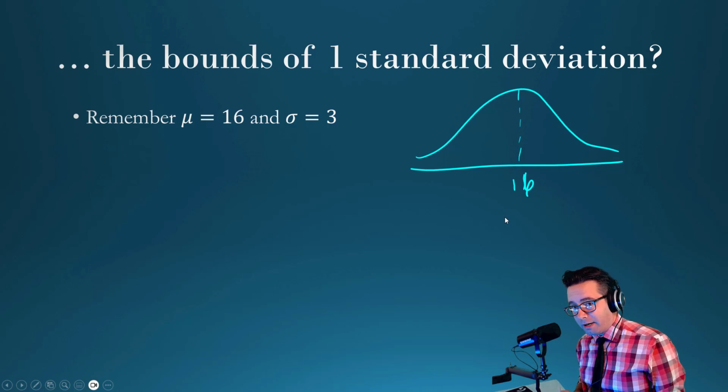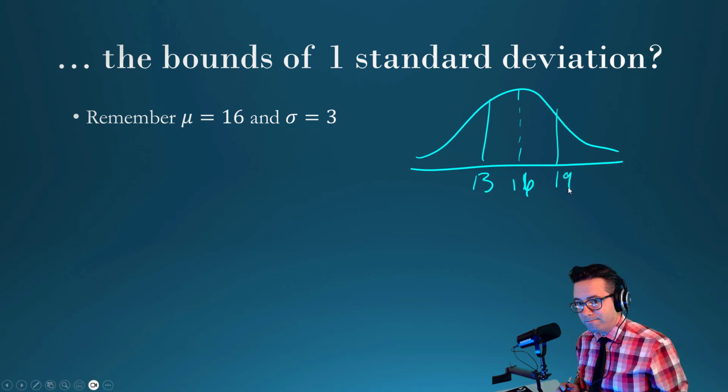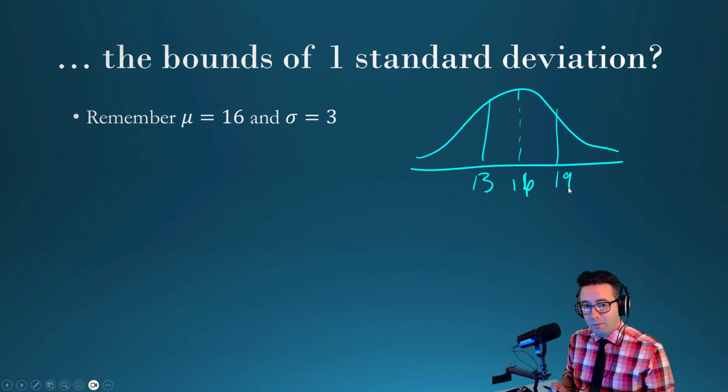We don't need R to calculate this. It's just one standard deviation away. So the lower one is 16 minus 3, which is 13. And the upper side would be 19. That's it. So 13 and 19, that's the bounds for one standard deviation away. Okay.